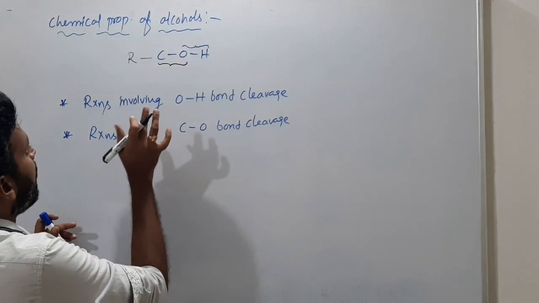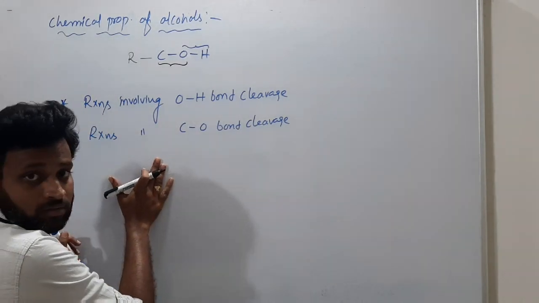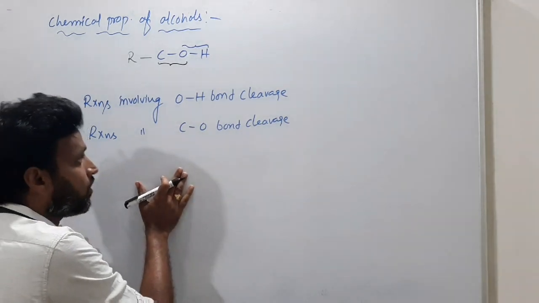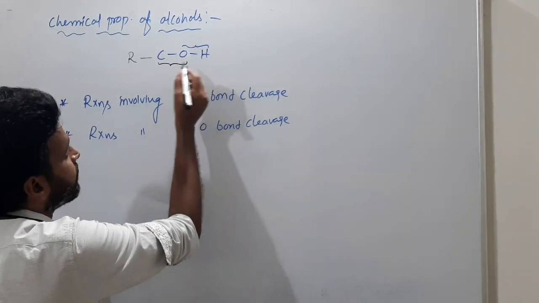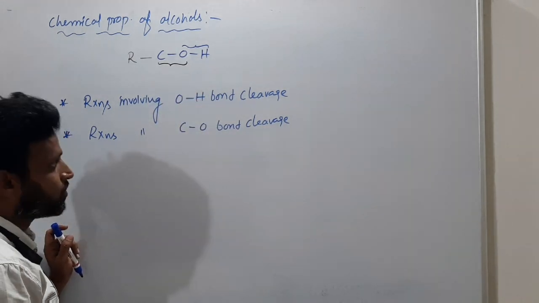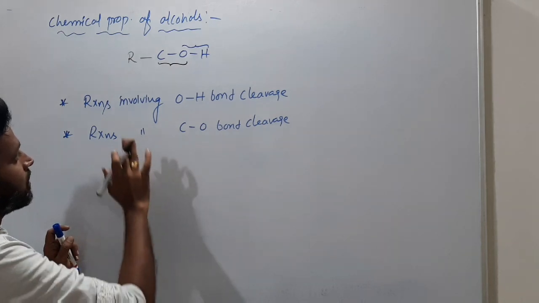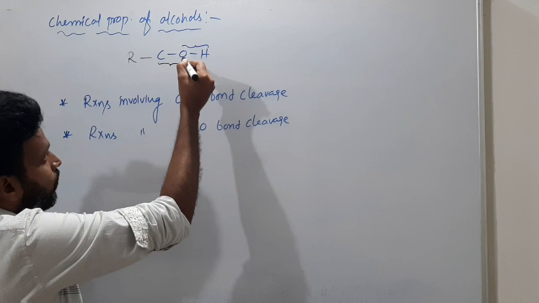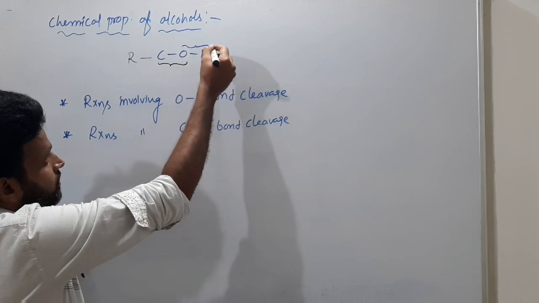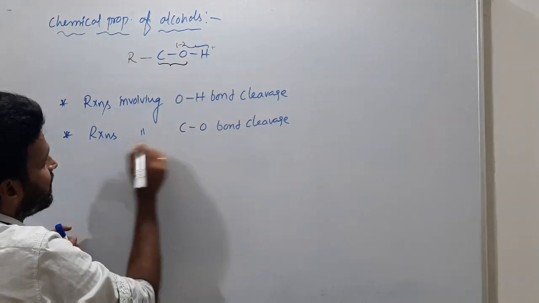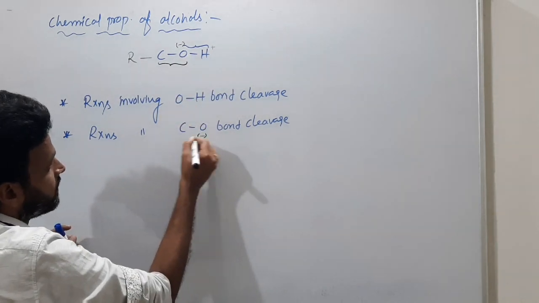So alcohols are involved in how many types of reactions? Two types: reactions involving OH bond cleavage and reactions involving CO bond cleavage. First we discuss reactions involving OH bond cleavage, because two polar bonds are there. The OH bond is polar because H plus and O minus is possible, and in the CO bond it is O minus and C plus.